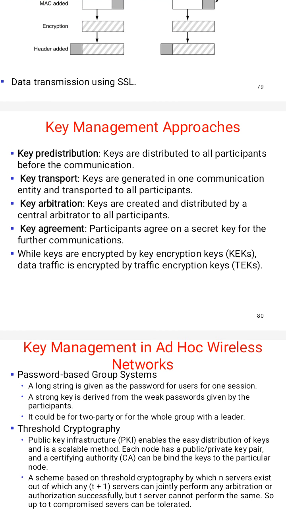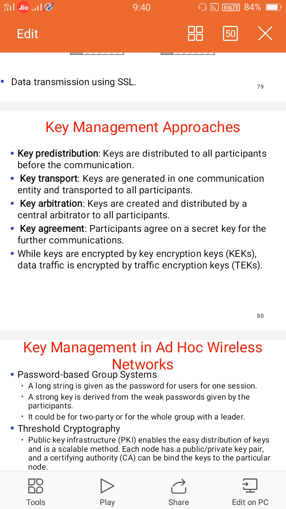Another key management approach is key agreement. In key agreement, participants agree on the secret key for further communication. That means all participants can agree on a key, and that is the best key for communication. Once all participants agree on a particular key, we give the agreement to that key. So these are the four approaches: key pre-distribution, key transport, key arbitration, and key agreement.